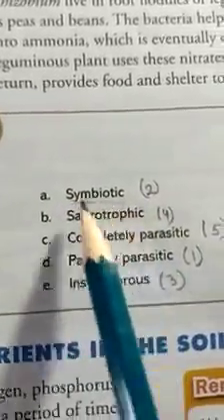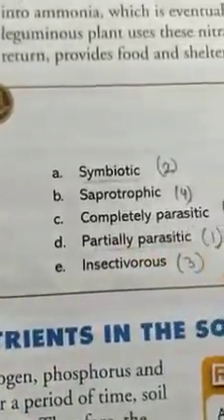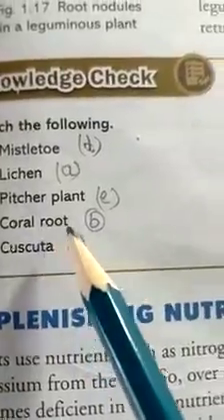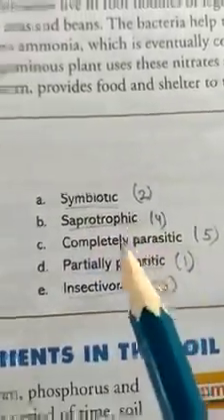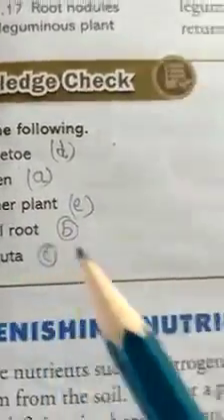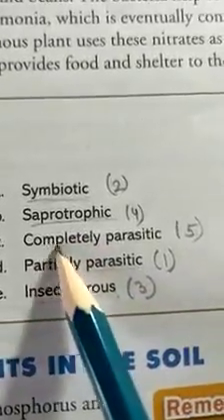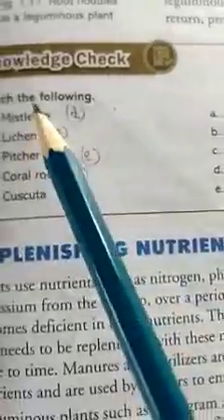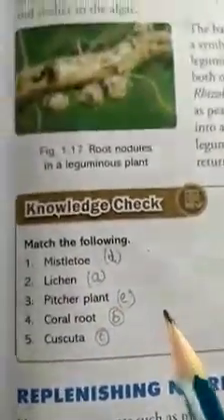Symbiotic, as we read earlier. Pitcher plant, we know very well, dear student, is insectivorous. Coral roots, we know, dear student, are saprotrophic. Cuscuta, we know, dear students, is a completely parasitic plant. So you have to do this match of the following in your book.